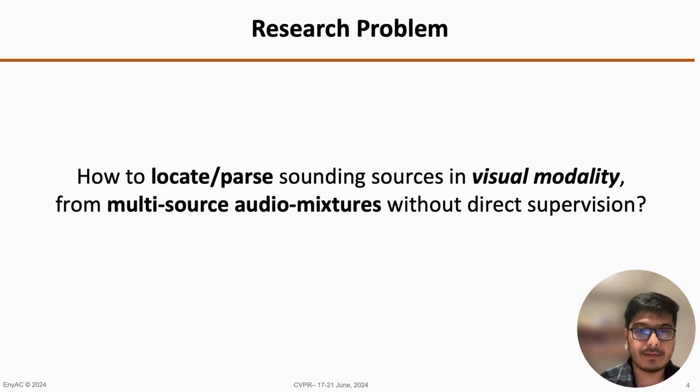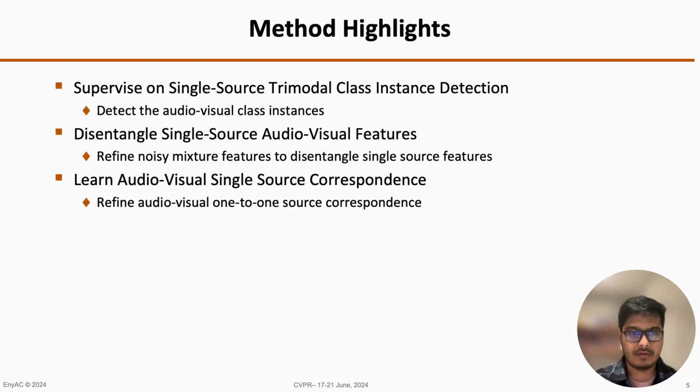So the key research problem is how to locate or parse sound sources in visual modality from multi-source audio mixtures without having direct one-to-one supervision. The highlight of our method is that we have a three-stage framework for audio-visual sound source localization. Firstly, we detect the single-source trimodal class instances present in both audio and visual modality, leveraging the text modality. In the next stage, we disentangle single-source audio-visual features based on the detected class instances. In the third stage, we learn audio-visual single-source correspondences for locating the sound sources in visual modality.